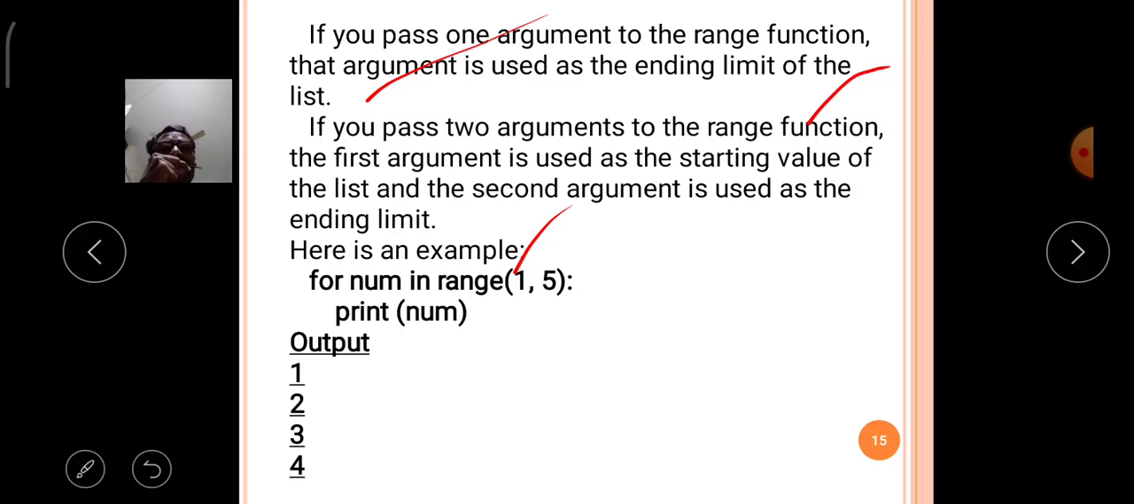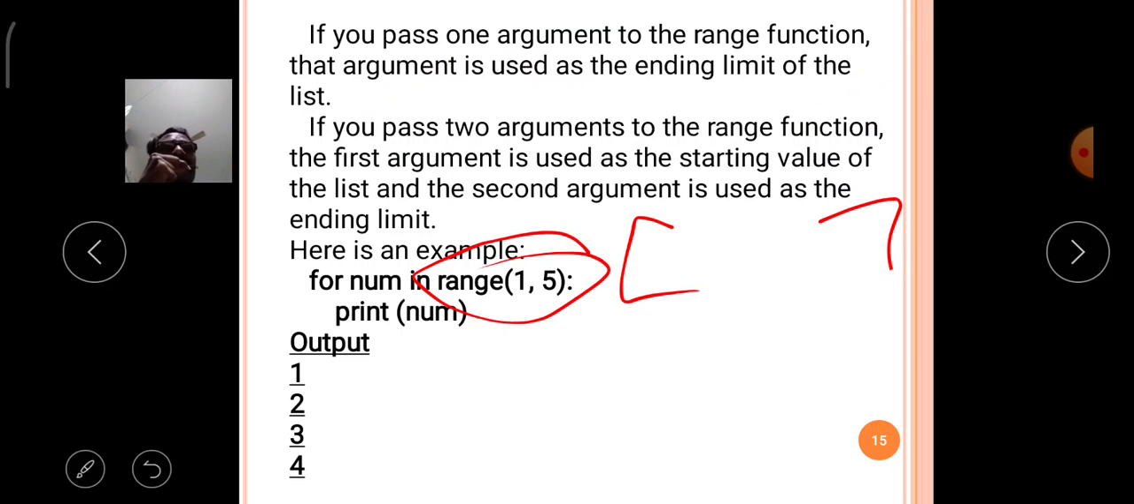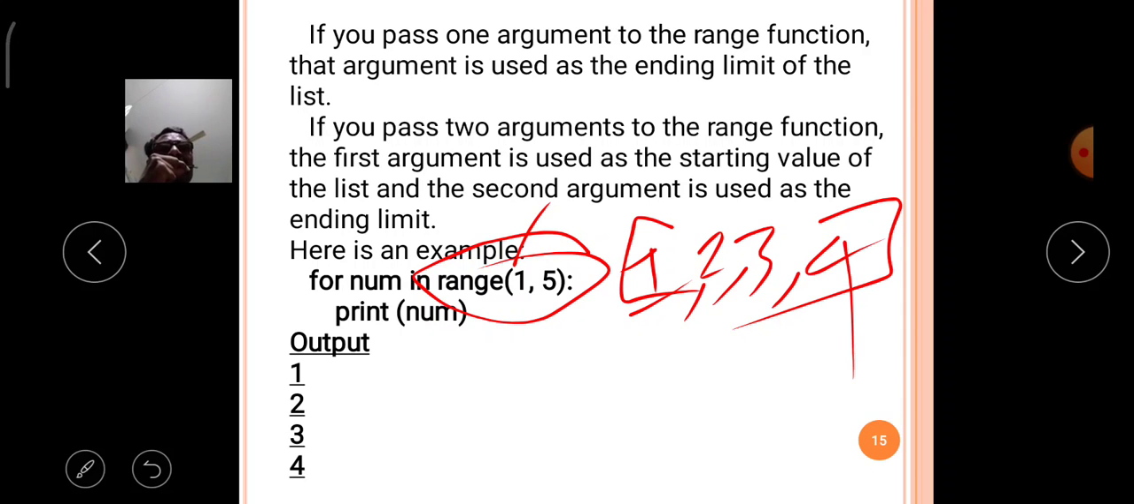That means if you write two arguments in the range function, what will happen internally? The range function creates a sequence of values. The first starting value is 1, then 2, then 3, and then 4. The 5 is the maximum limit, and the maximum limit never enters the sequence. That's why 1, 2, 3, 4. Totally, if you write 1, 5 in the range function, it will execute 4 times.